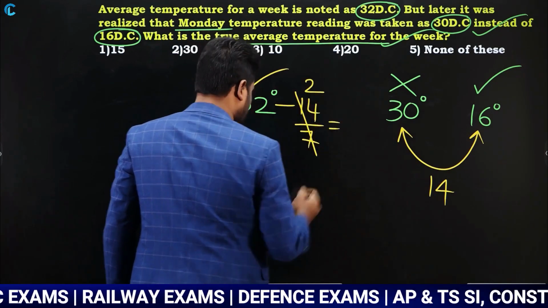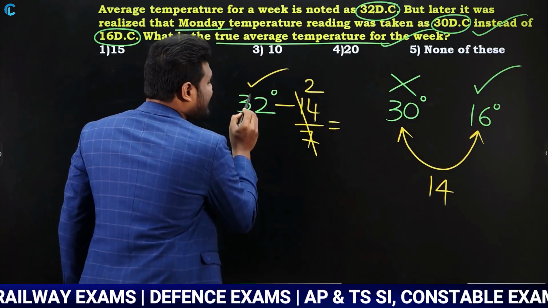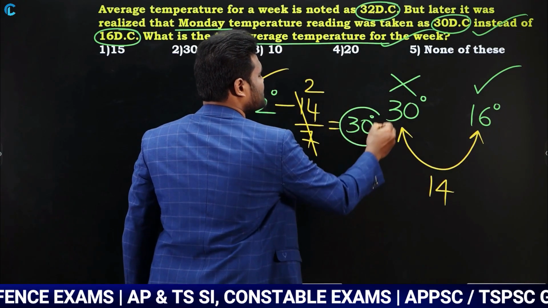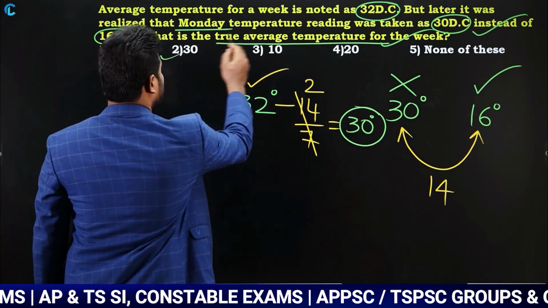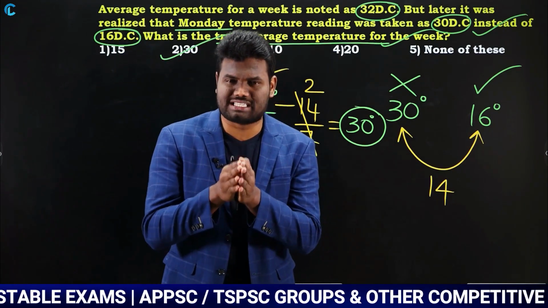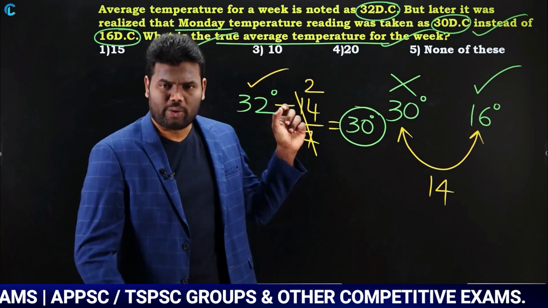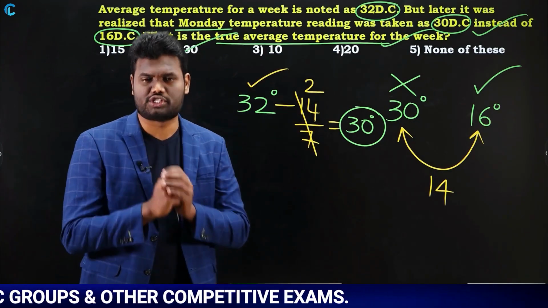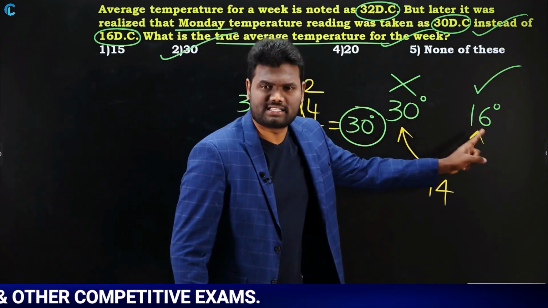So the correct average temperature is nothing but 32 minus 2, that is 30 degrees Celsius. So the answer for this question is 30 degrees Celsius. Very simple questions. Whenever you have questions based upon error value, just take the difference. That's it.